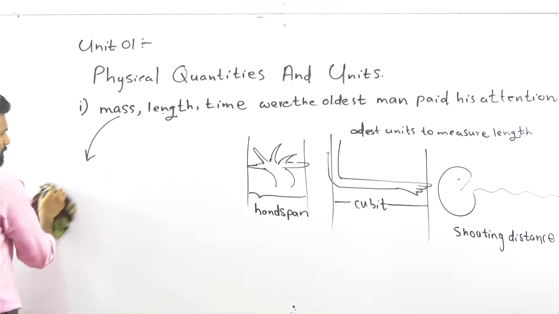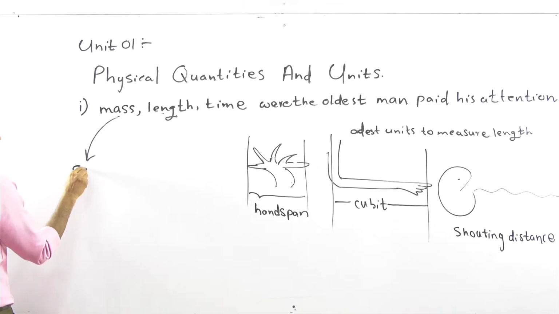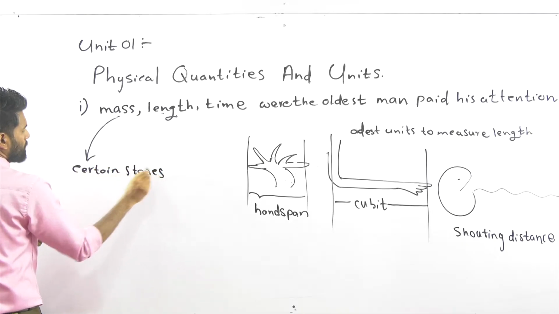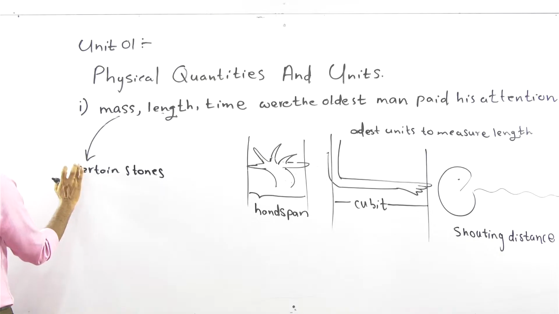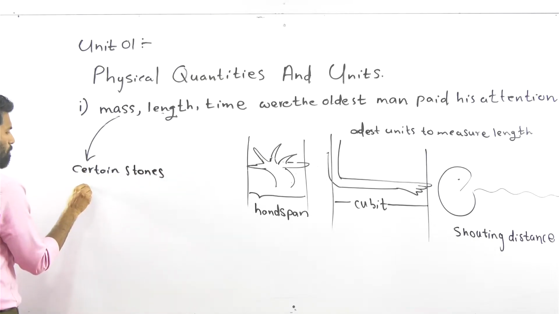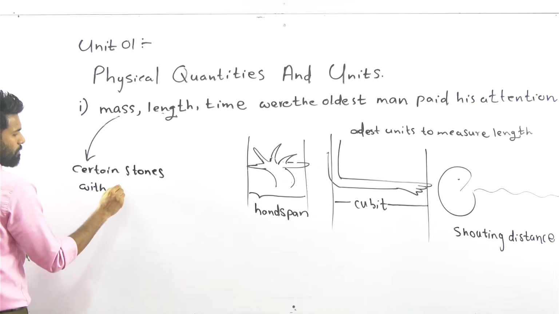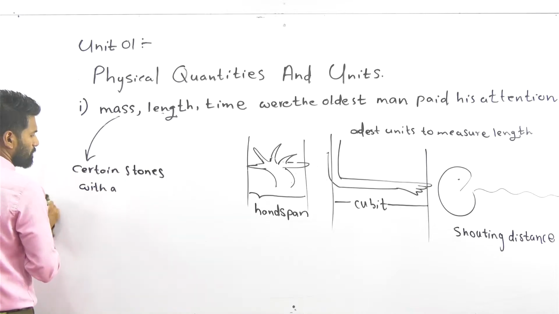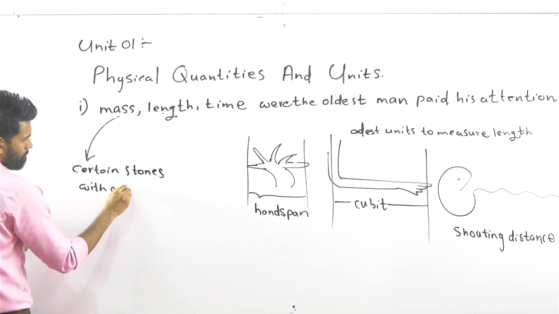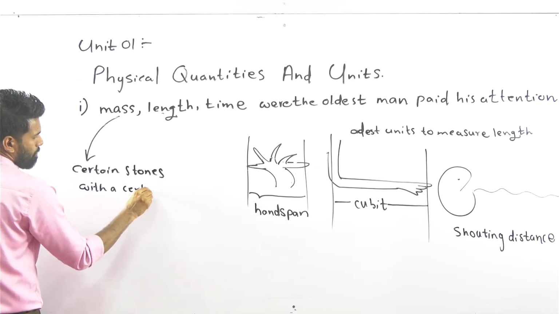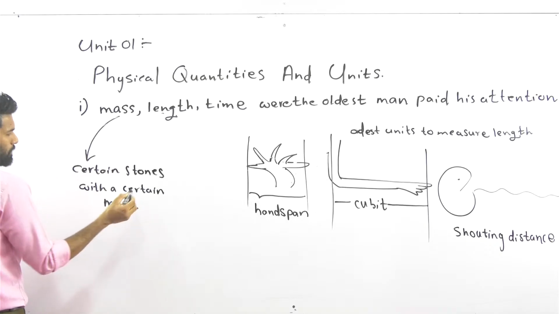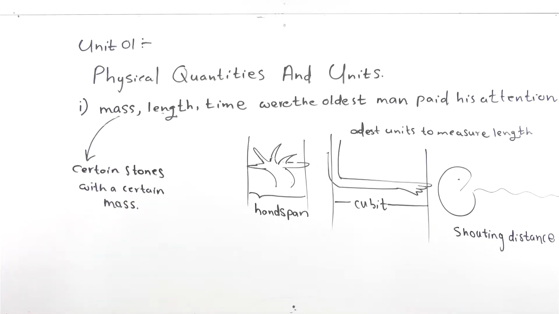Just write it here: certain stones with a certain mass.